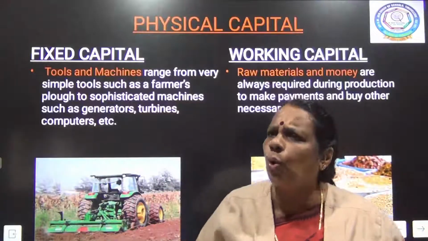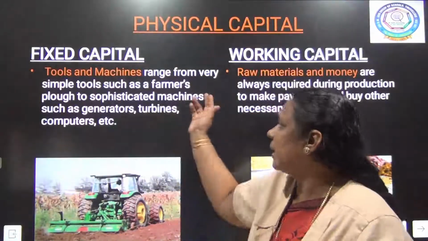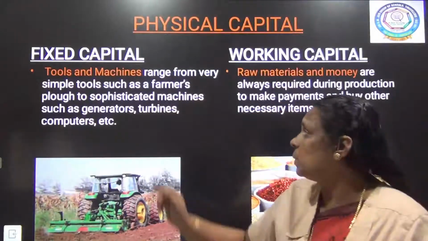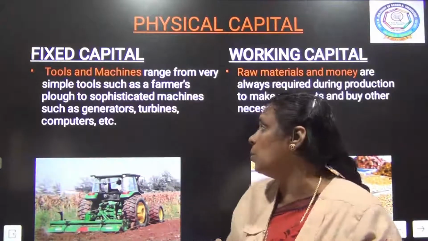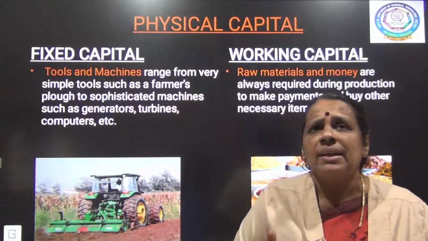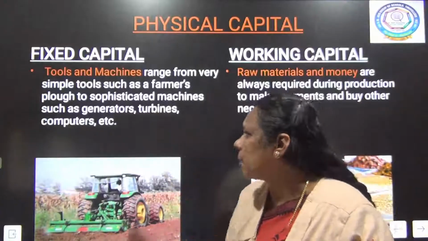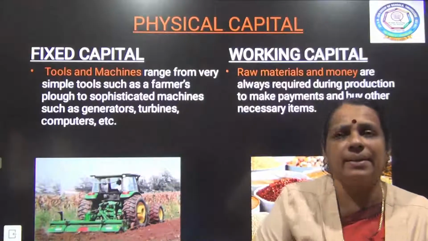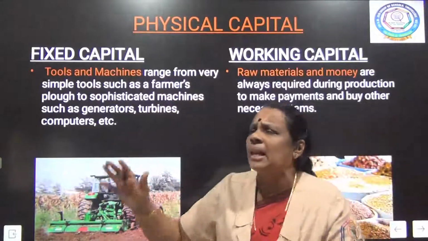It can be a tool or a machine, ranging from very small tools such as a farmer's plow to sophisticated machines such as generators, turbines, computers, etc. So what is fixed capital?